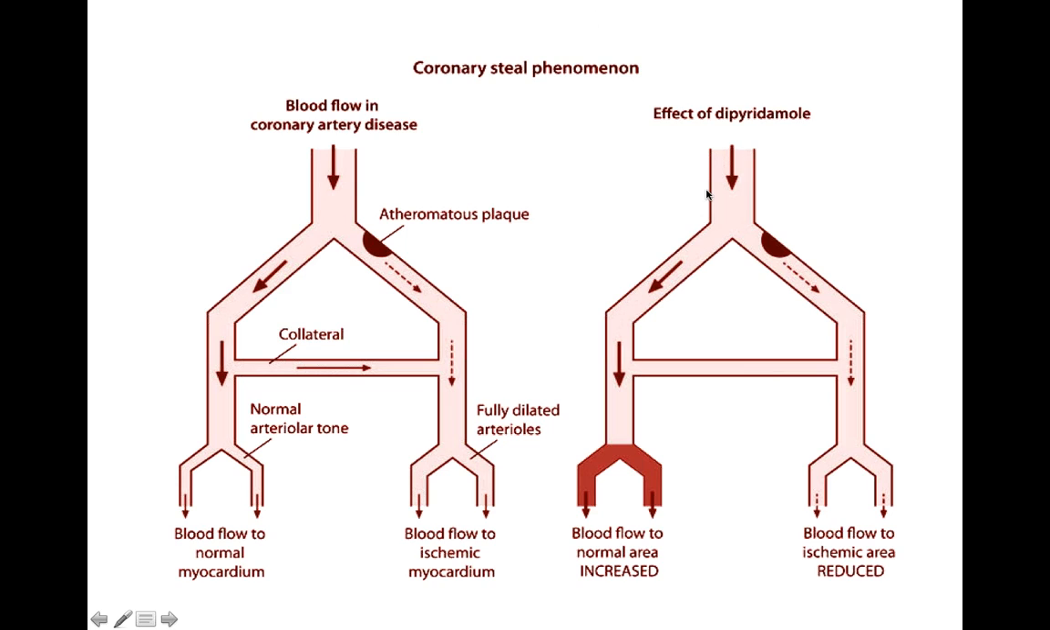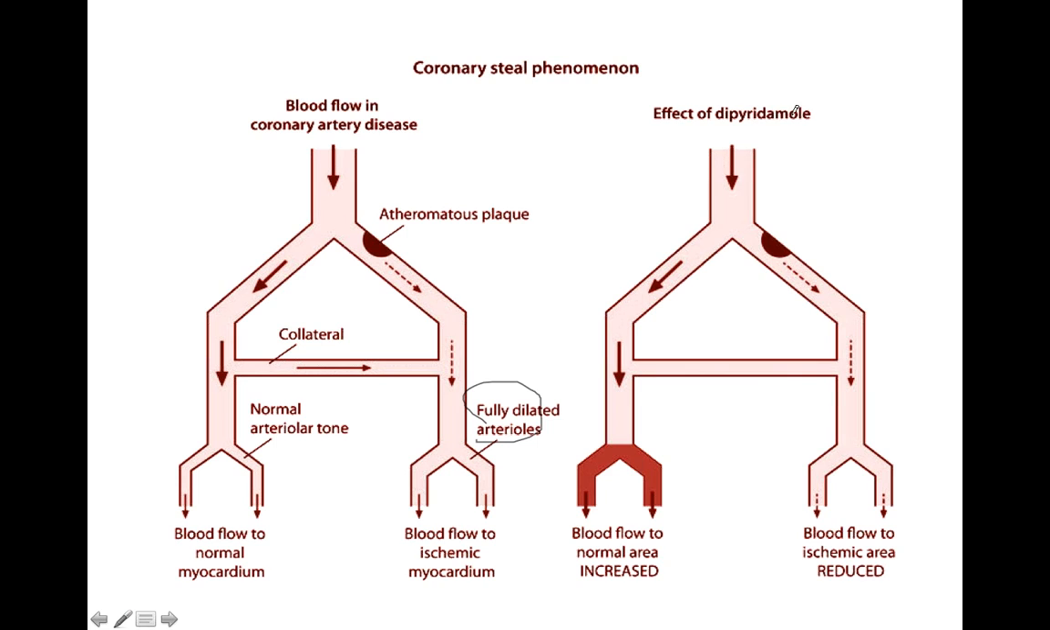So suppose we give the patient dipyridamole or persantine. These drugs, dipyridamole, also called persantine, or adenosine, cause dilatation of the blood vessels. As you can see, this is the normal coronary artery, and this is the formation of plaque. Whenever there is plaque formation, the vessels distal to it are dilated. So these are the fully dilated arterioles. This is the normal arterial tone, and these are the arterioles which are dilated. As you can see, there is dilatation of the blood vessels, meaning the blood vessels which are blocked are dilated.